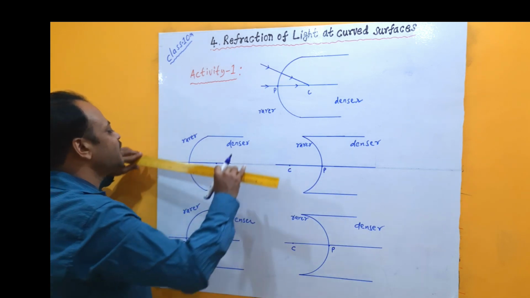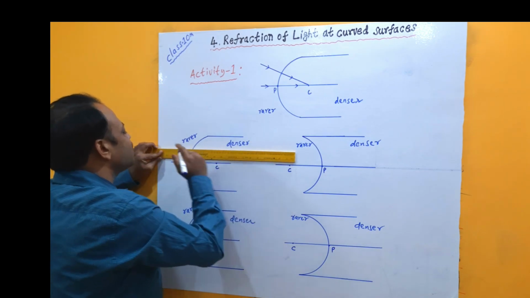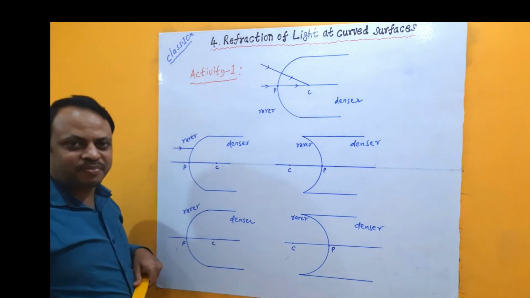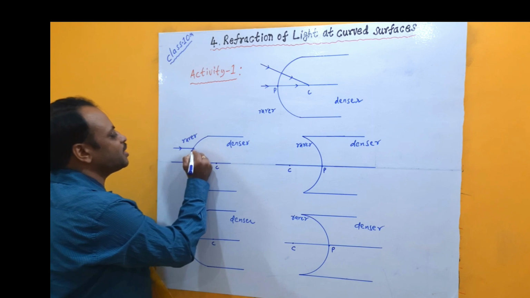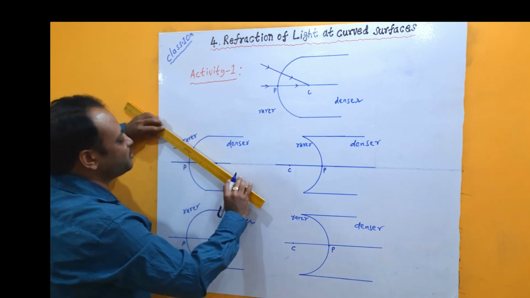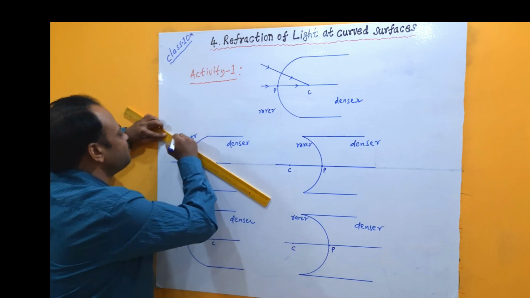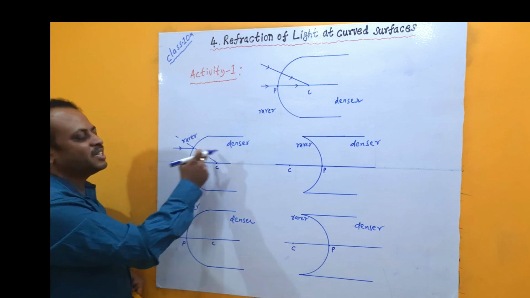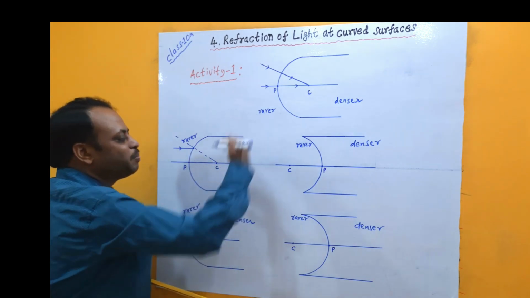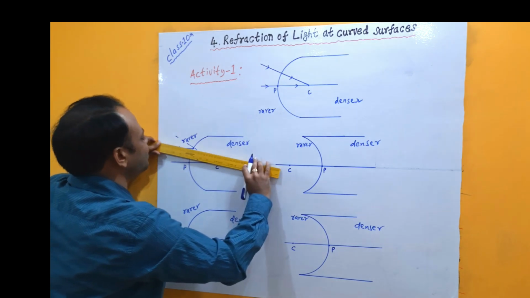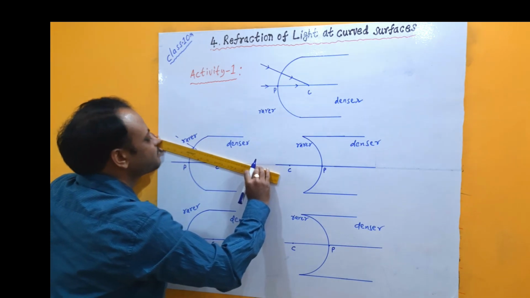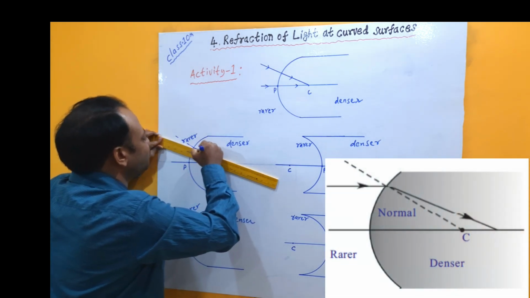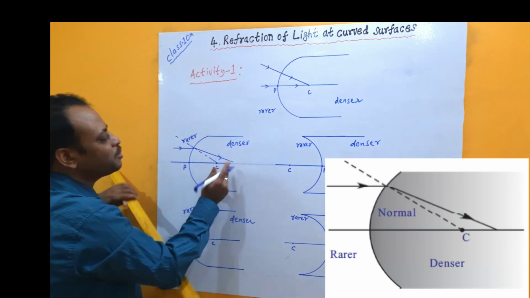Case 1: a ray of light enters a convex surface from rarer to denser medium. What may be the path of the light ray? This becomes the point of incidence. At the point of incidence, if we draw the normal, it must pass through the center of curvature. As the ray of light is entering from rarer to denser medium, from its original path it should bend towards the normal, so the path of the light ray will change like this. After refraction, the light ray will bend towards the principal axis.